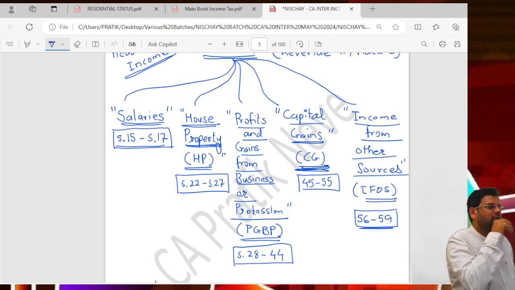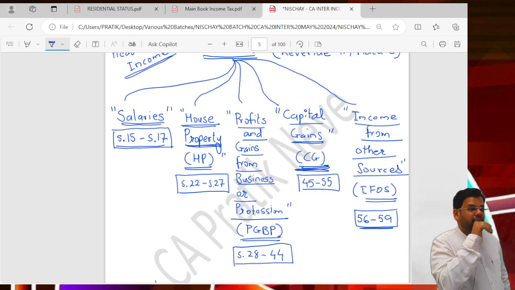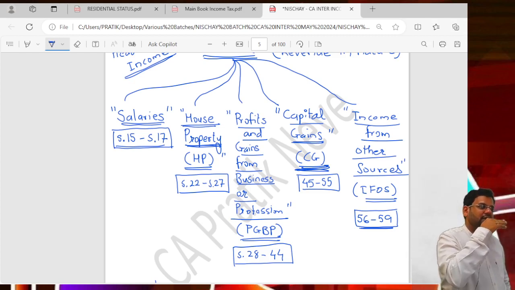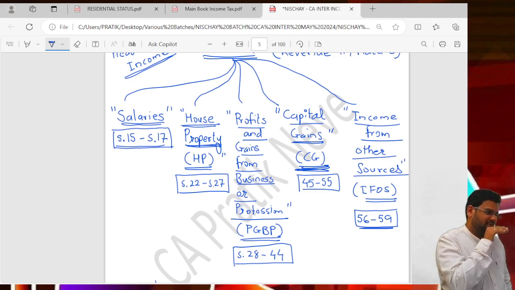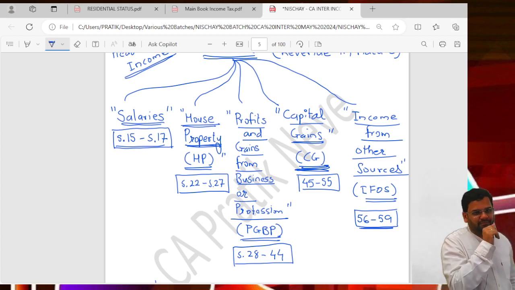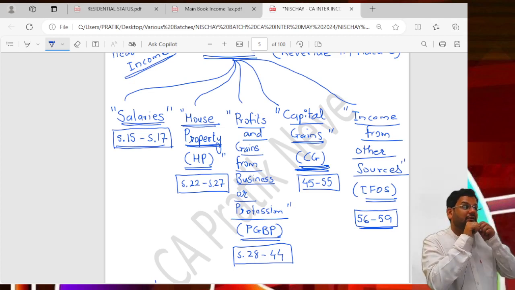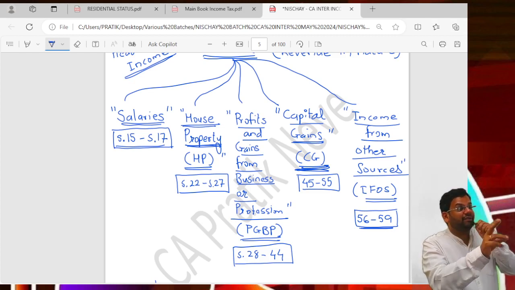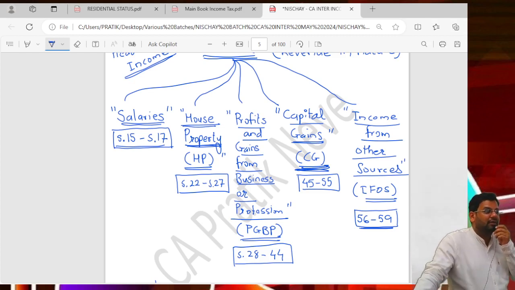There could be different rates of tax for different types of transactions, so there is a special rate and there is a normal rate. Yes. What else? One main point you're missing. The way of calculating income can be different. The way of calculating income can be different.